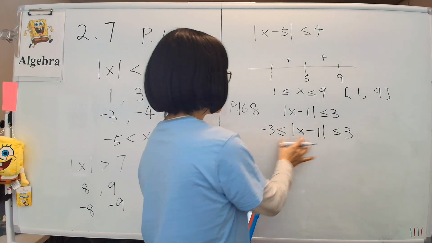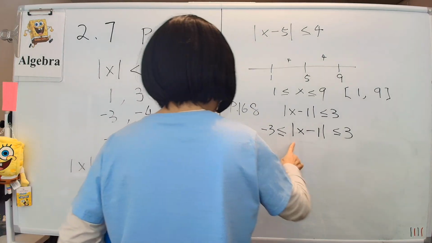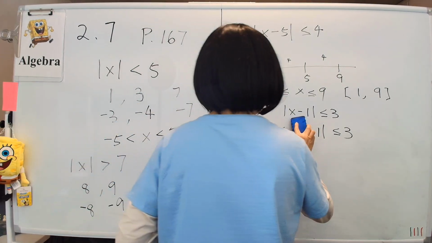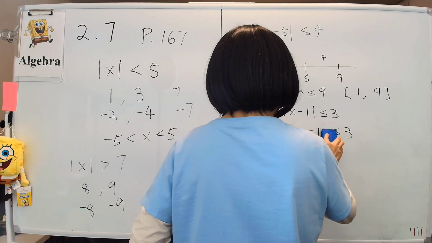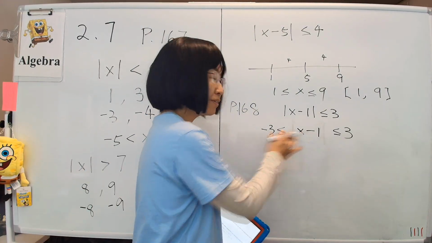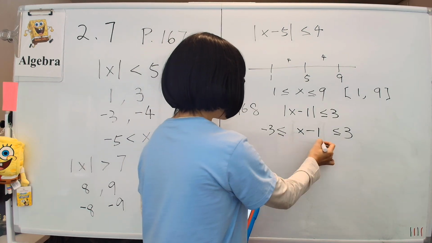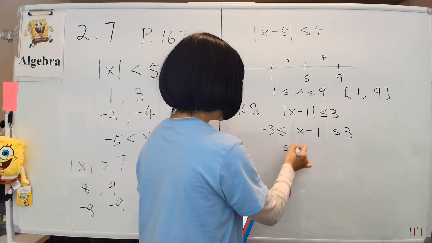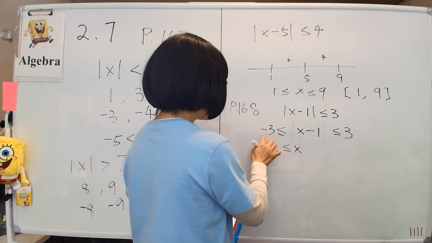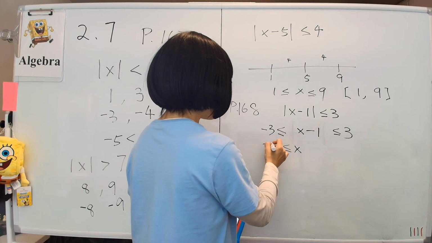And then we don't need the absolute value sign here. The whole point of writing this is to get rid of the absolute value sign. Now we solve it like we solved before, the two equations. For this part, we have x, move the minus 1 over here. It becomes minus 2, since minus 3 plus 1 is minus 2.